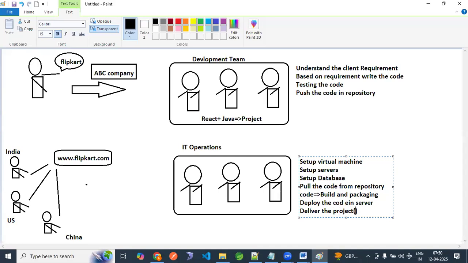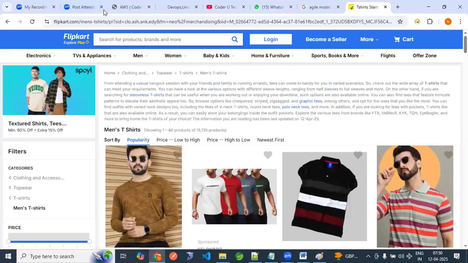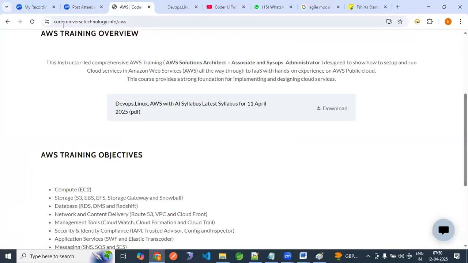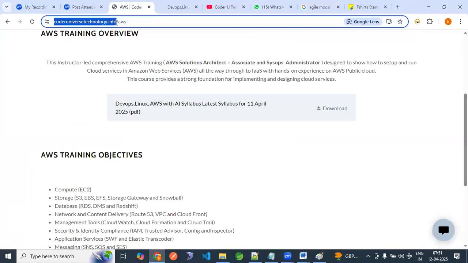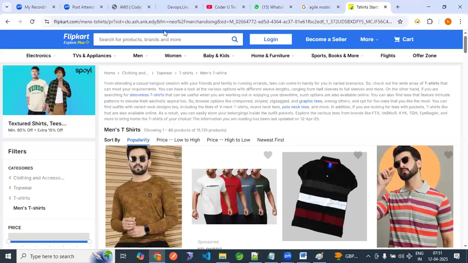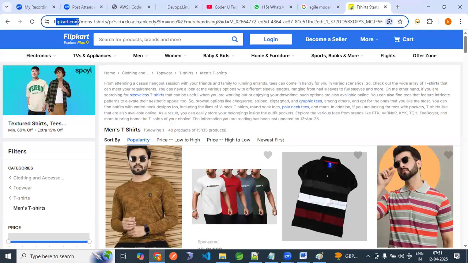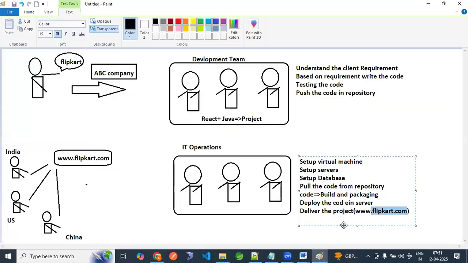After this, deployment is done. For Flipkart.com, we have some IPs. We are mapping these AWS services with the domain. This is nothing but the domain. For example, Coderuniversity.info is our domain, right? Similarly, Flipkart.com is one domain. Okay, that will be covered in the Route 53 service: how to map this internal URL with the company domain.